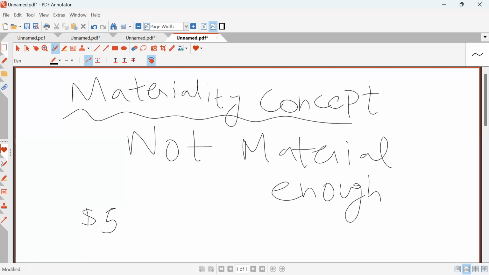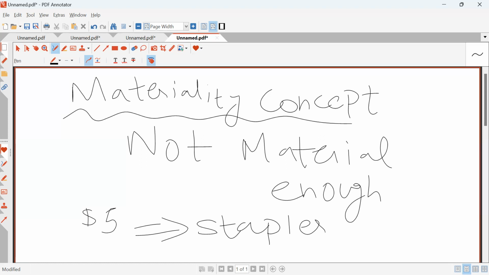So absolute precision in recording of these transactions is not absolutely essential. I'm not going to record a ruler or a stapler as a non-current asset. Why? Because of materiality concept. If I start doing it, then it will be very time consuming, plus it will be costly for me also.